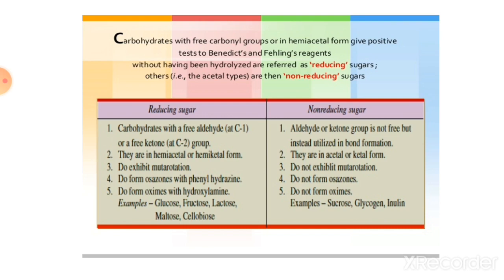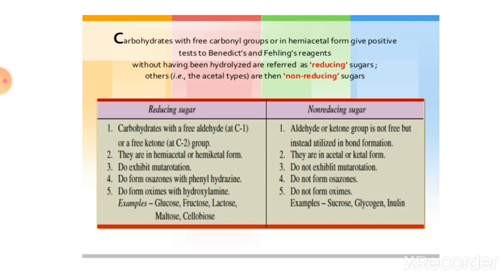Now see the difference between reducing sugar and non-reducing sugar. Carbohydrates with a free aldehyde or free ketone group are reducing sugars, while if the aldehyde or ketone group is not free but utilized in bond formation, it is a non-reducing sugar. Reducing sugars are in hemiacetal or hemiketal form, but non-reducing sugars are in acetal or ketal form.